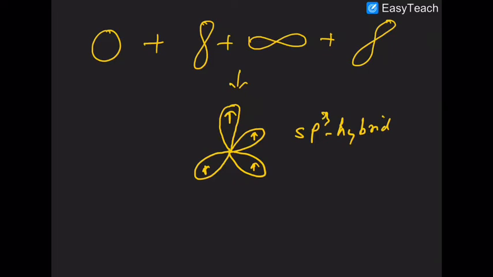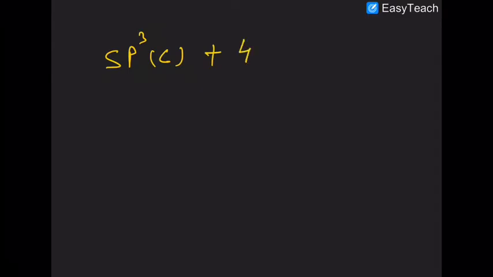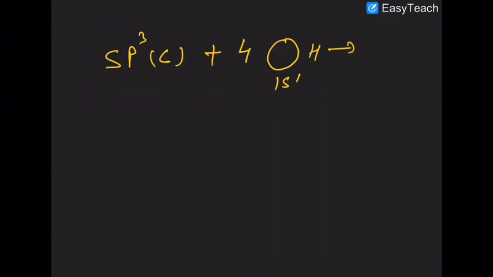This is the sp3 hybrid orbital. Now this sp3 hybrid carbon atom overlaps with the 4 1s hydrogen to give you what? To give you methane.